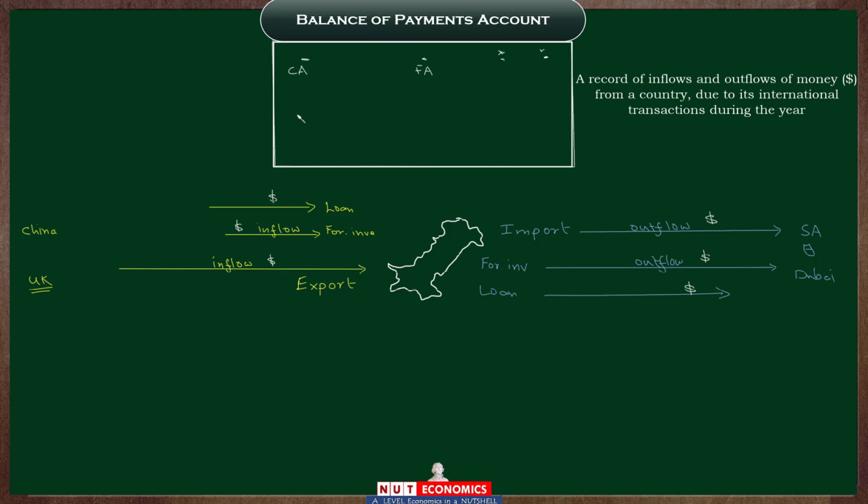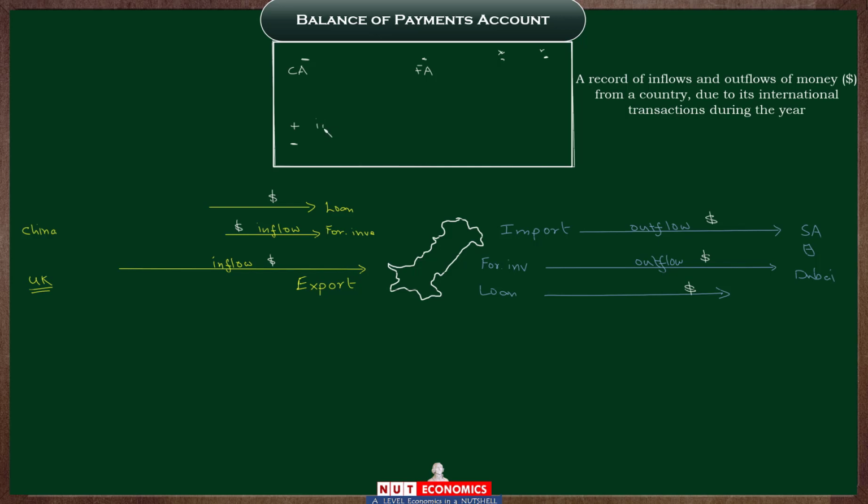Now, the basic rule that you need to remember is that every time there is an inflow of dollars, regardless of which part of the balance of payments will record that inflow, the amount of dollars that come in will be recorded as a positive value, whereas whenever there is an outflow of dollars, the amount of dollars that are moving out will be recorded as a negative value in your balance of payments.